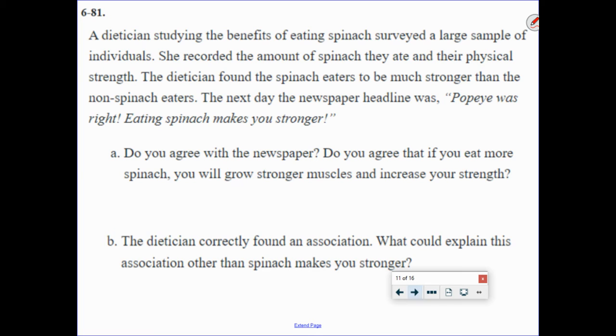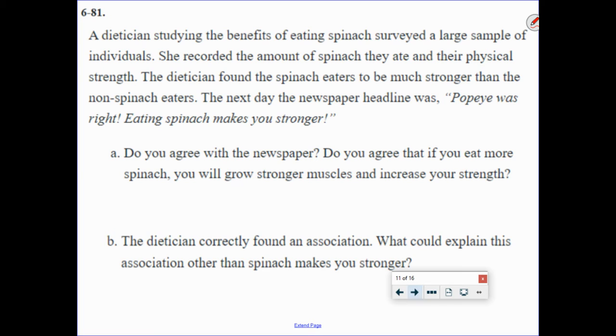Do you agree with the newspaper? Do you agree that if you eat more spinach, you will grow stronger muscles and increase your strength? Please go ahead and pause and write down an answer to this and tell me what you think. Okay, so here's the thing. Does eating spinach make you stronger?